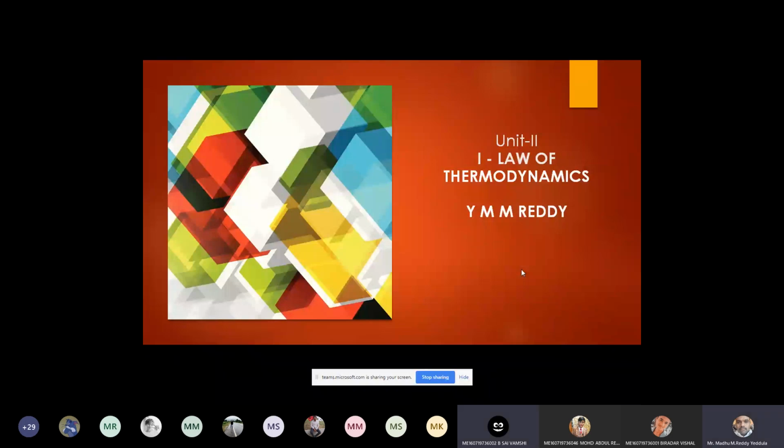Macroscopic, microscopic approach. Next, after that, phases, right? What is a homogeneous system? What is a heterogeneous system? So these are all things we discussed in the first unit.